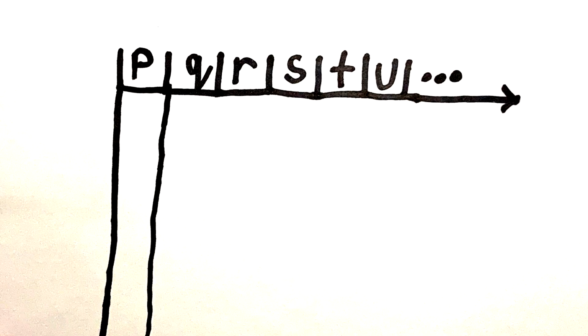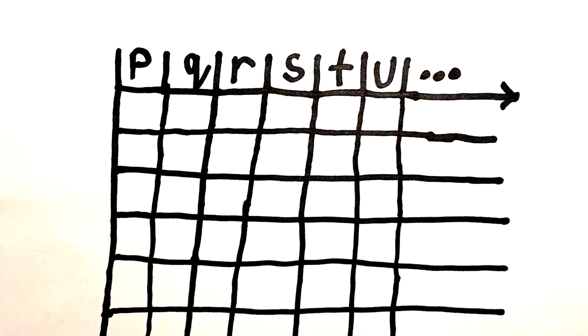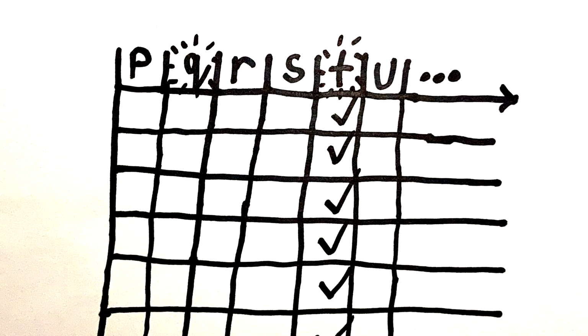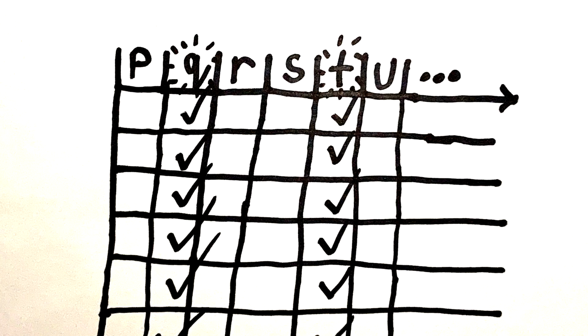Now, let's make a big table, an infinitely big table. On the top, we'll write out absolutely every proposition there is, all of them, every last single one going on forever. Our goal is to fill out every box on the table with trues and falses. If a proposition on the top is necessarily true, then every box below it gets a true in it. If a proposition is necessarily false, then it gets a false in absolutely every box below it.